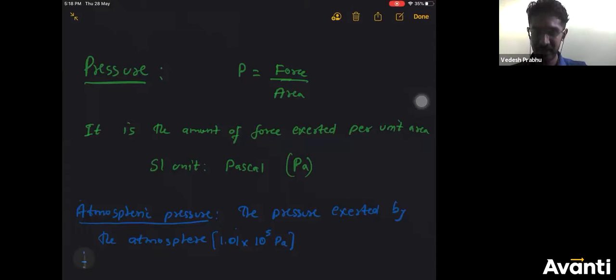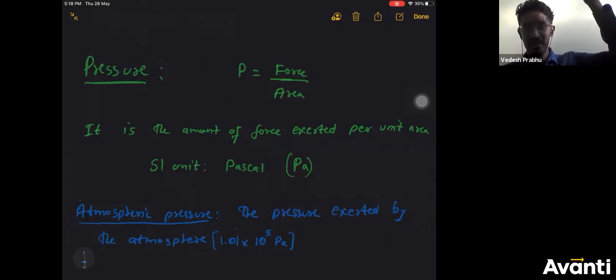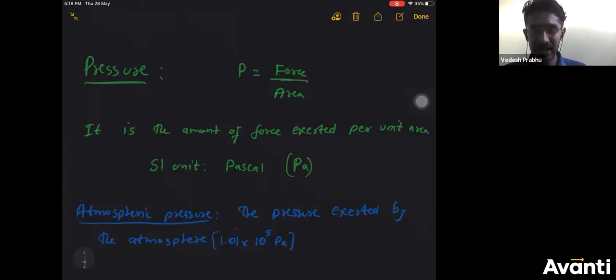Once you go up, for example, if you are climbing Mount Everest, your pressure starts to decrease because you are going up. When you reach higher and higher heights, the pressure will be lesser and lesser.